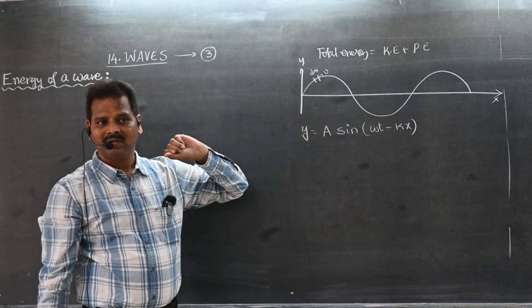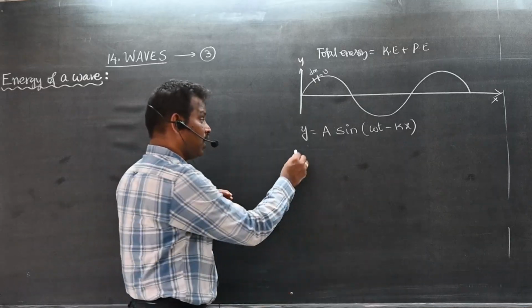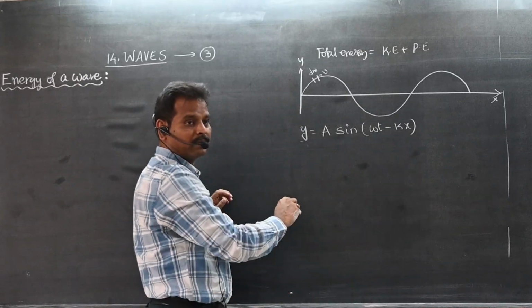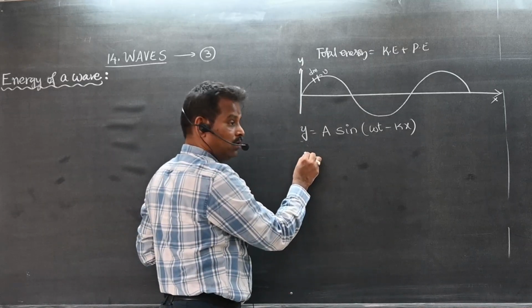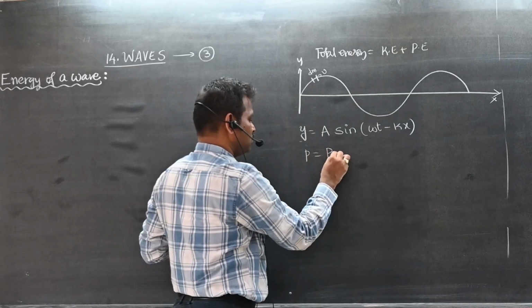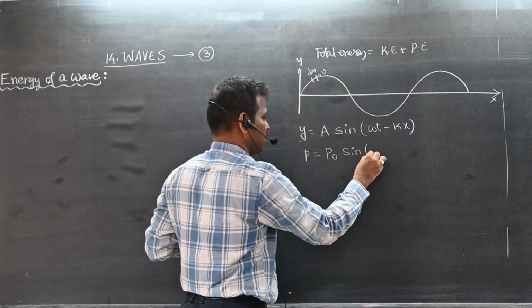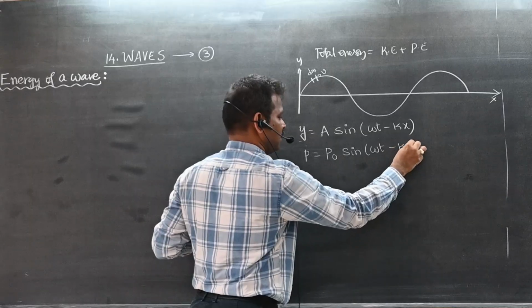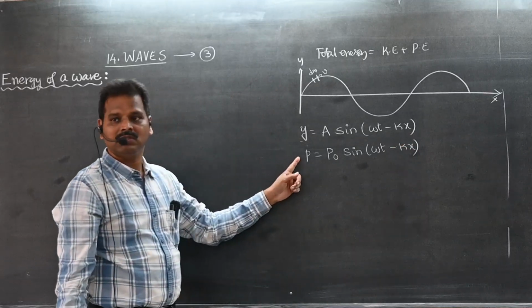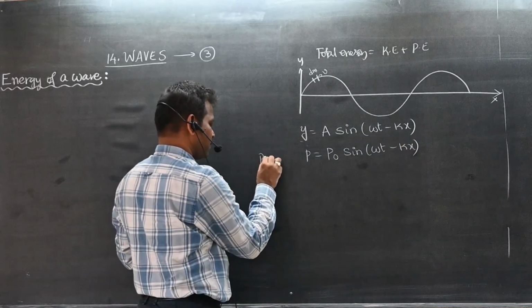But please remember, students, every time y is not only displacement. Sometimes they may give an equation like this: p is equal to p naught sine omega t minus kx. What is this p here? Pressure.